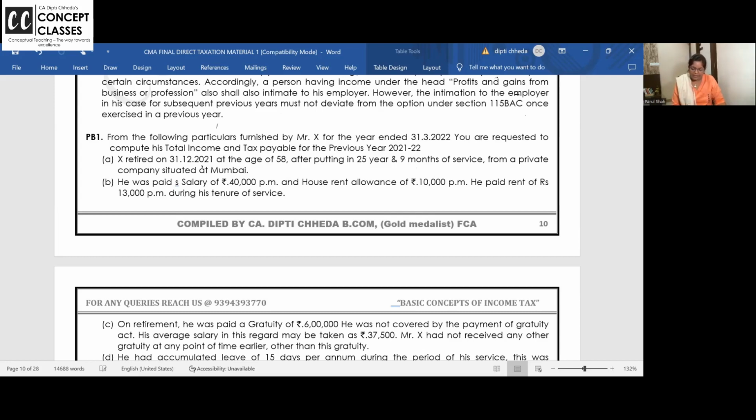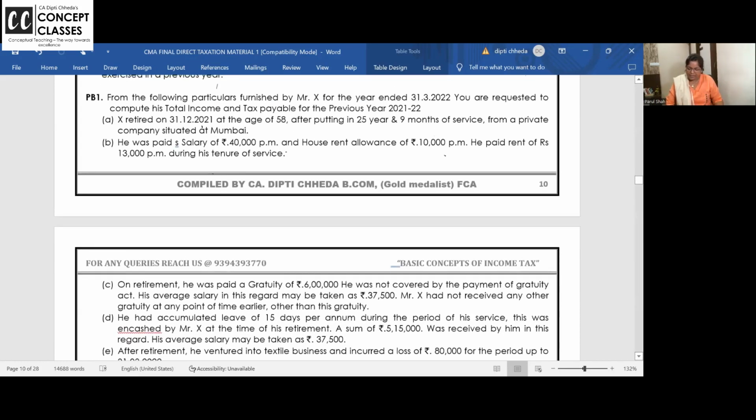He was paid salary 40,000, HRA 10,000. Now, if he's getting house rent allowance and he's paying rent, he can claim a deduction. Now, this deduction you need to revise from the revision video which I have given you for the salary head. So you have to revise from there. Now I will work it out, you take it, and generally at final level they don't go in depth.